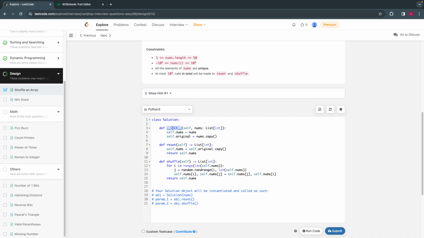Initialize is nothing but a constructor, which runs when you create an object of this class. What is a class? A class is just a blueprint. It doesn't have any physical presence in the memory of a system. It's a logical representation of similar objects.